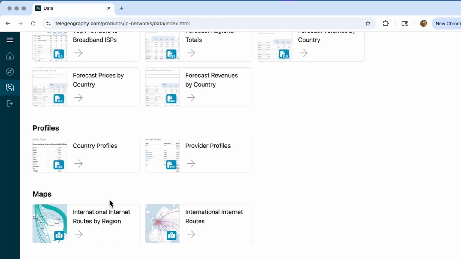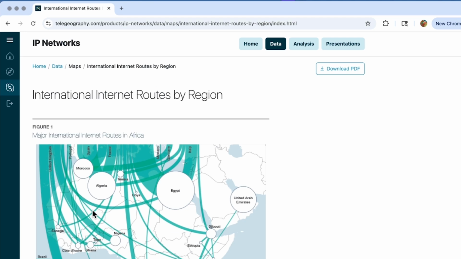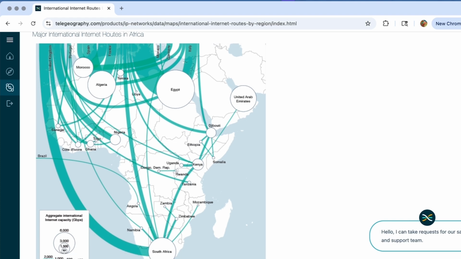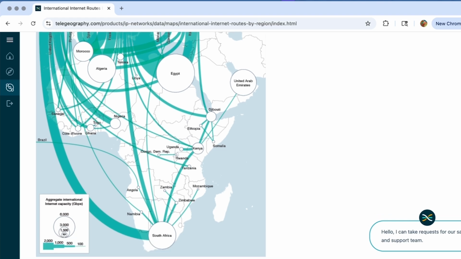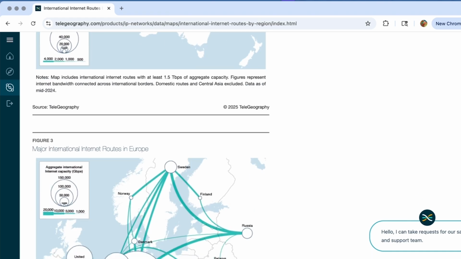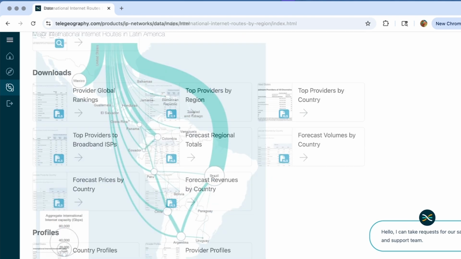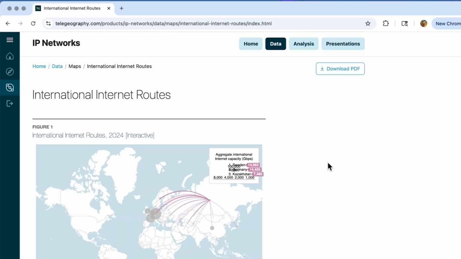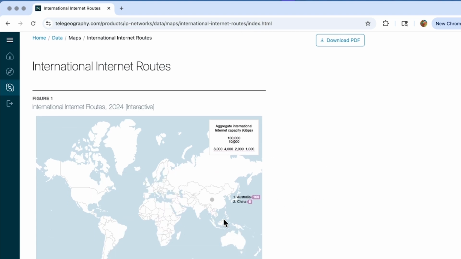Maps. We do love our maps at TeleGeography. And all this international bandwidth data that we have collected. Here we have major international internet routes, really for every region of the world. Here's Africa, Asia, Europe, and what else do we have here? We have more of an interactive map here as well, where you can basically hover over any country. Here's Brazil, and you can see what their international internet bandwidth looks like.